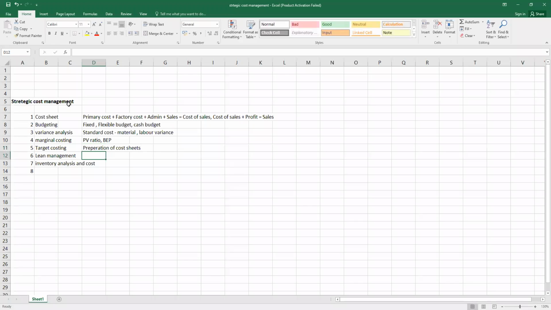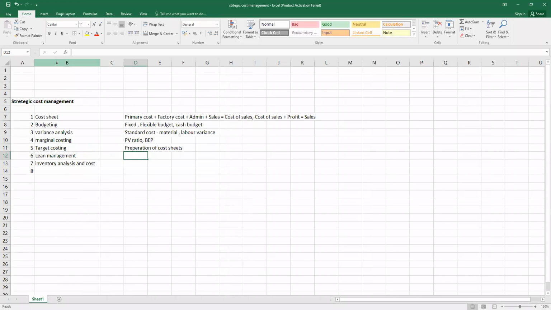Lean management speaks about achieving the target cost by managing the processes. Inventory analysis and cost speaks about the inventory levels. If you remember, guys, we used to calculate the inventory levels like minimum, maximum, and danger, and so on.